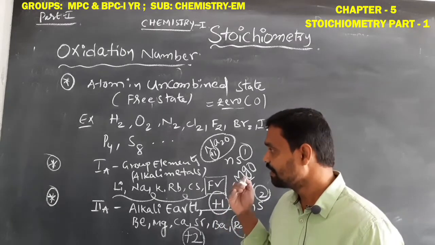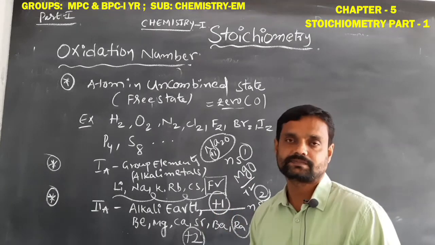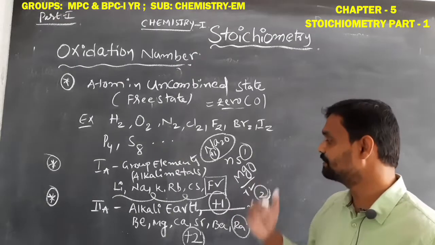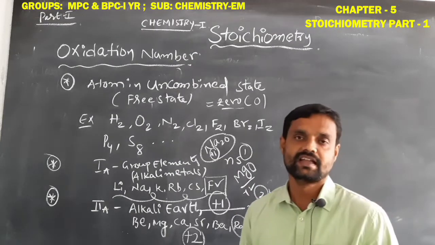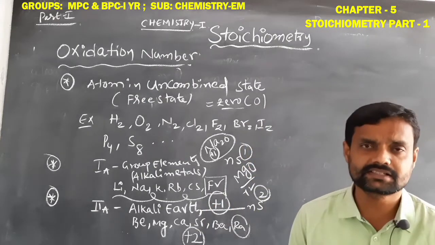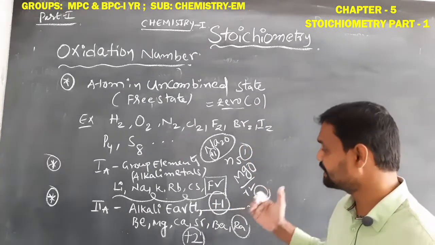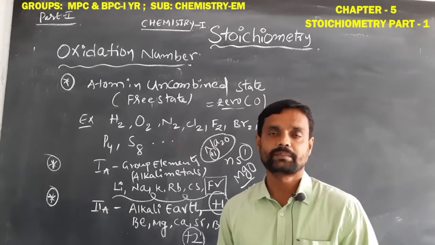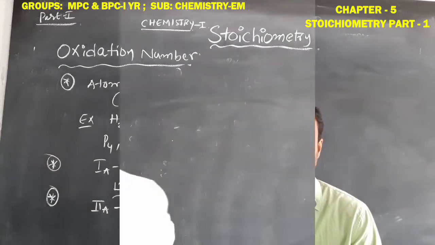So first A group elements are constant and always show the +1 oxidation number. Second A group elements beryllium, magnesium, calcium, strontium, barium and radium always show the +2 oxidation number.